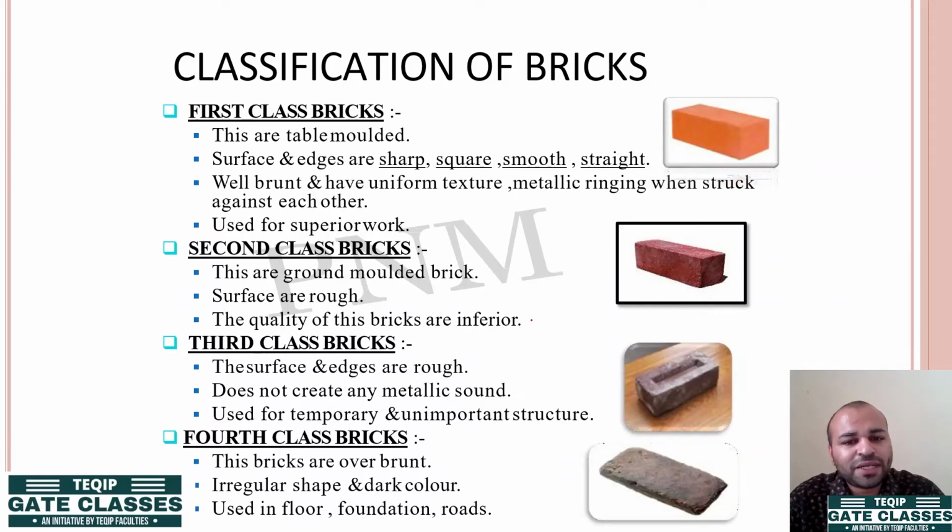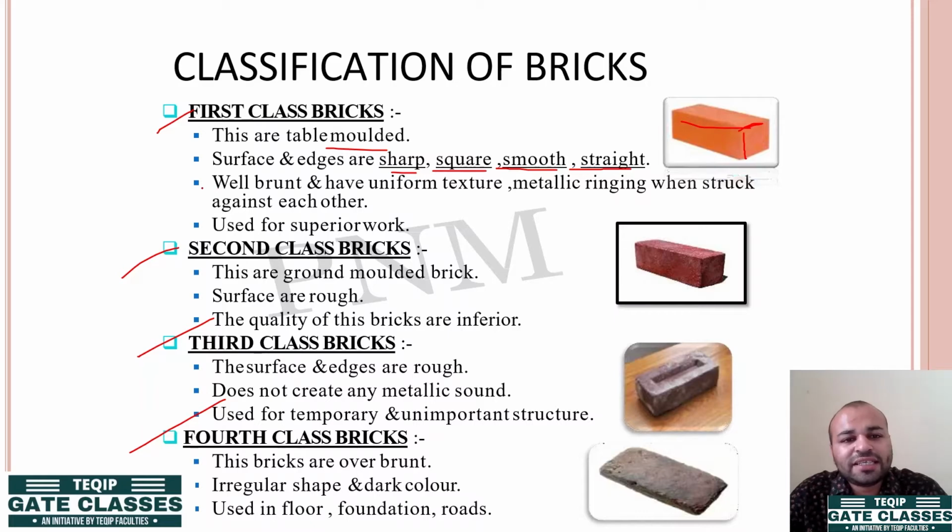These are based upon the compressive strength and the surface features, and then the different type of material that is used, then quality of these bricks. So first class bricks, second class bricks, third class, and fourth class. The first class bricks are table molded. Then the surface and edges are sharp, square, and smooth.